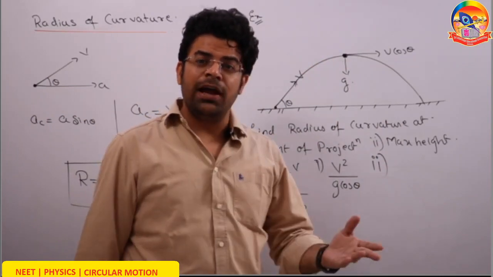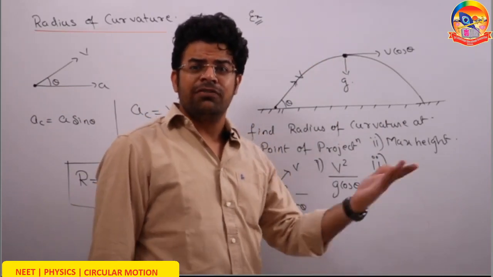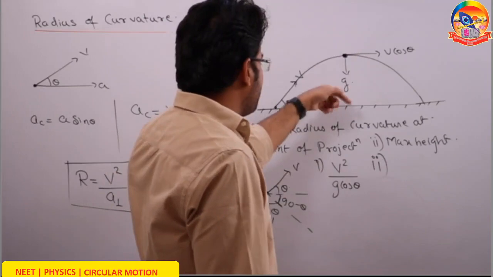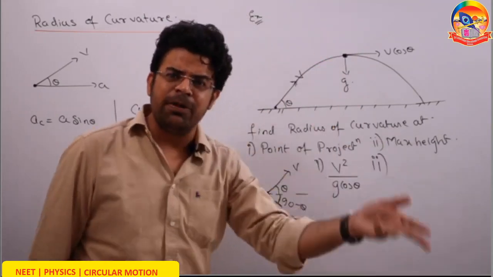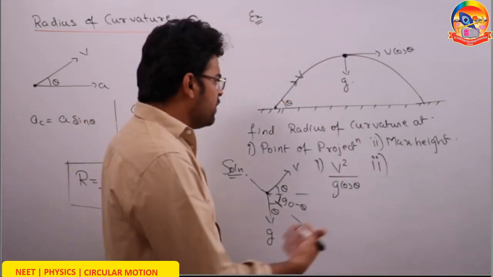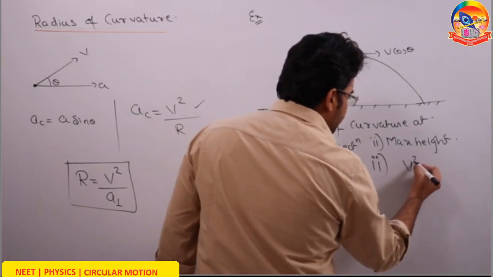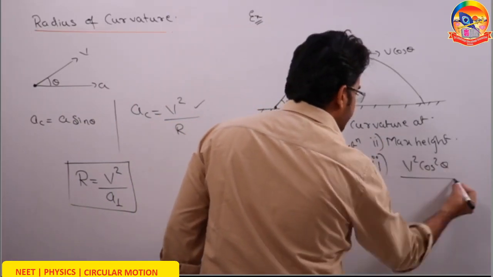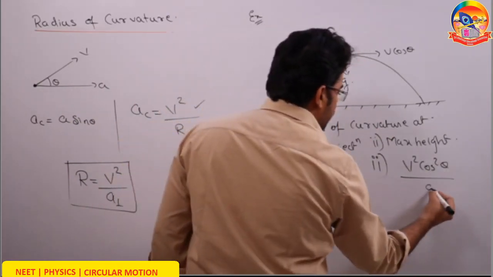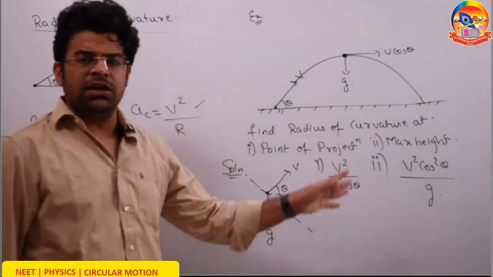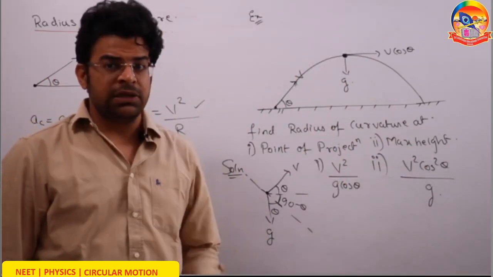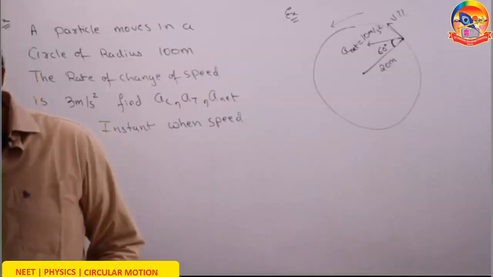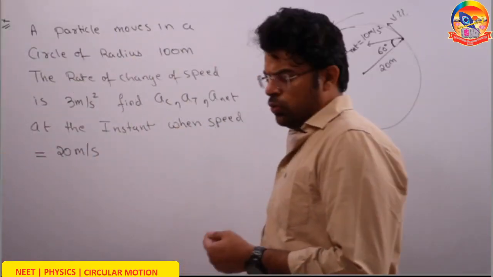So how to write the radius of curvature? The radius of curvature has to be simply v square by a perpendicular, and the entire acceleration is already perpendicular to velocity. So the radius of curvature comes out to be v square cos square theta by a perpendicular, which is g. So we have just learned how to find the radius of curvature. It's an important topic, so let's do two examples.